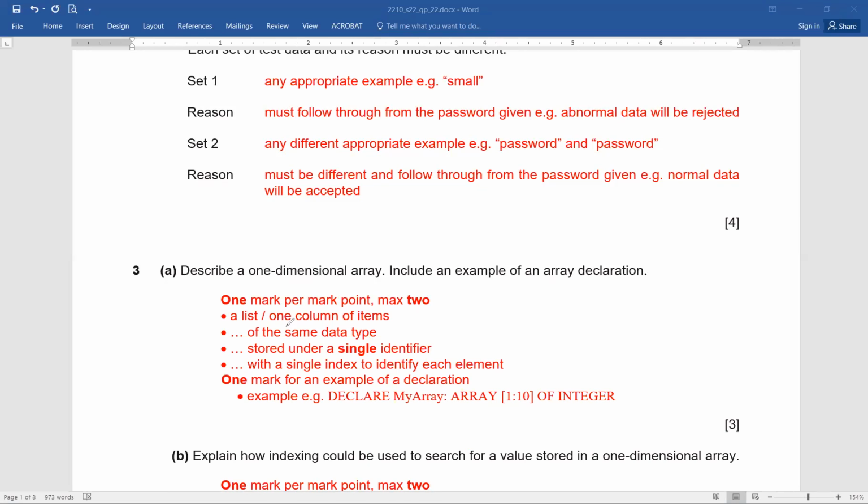Again, nothing is mentioned, so you can take an example. The keyword DECLARE, then your array name, colon, then ARRAY, and since nothing is mentioned, it is 1:10 of the data type. So this is how we can declare an array. A similar question can come in our papers too. They may ask you to explain the 2D array also.